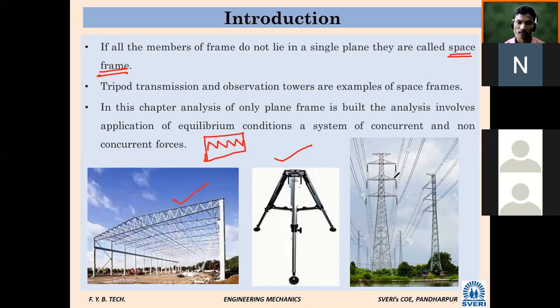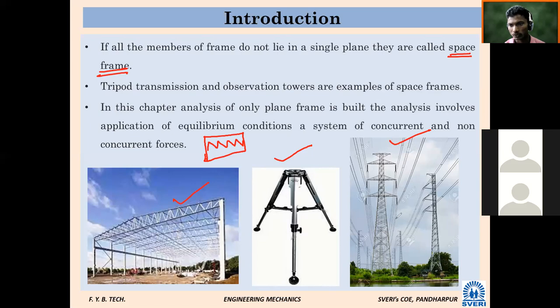Now this is the electrical transmission system. It is very famous. You might have seen it in many places. In this transmission system, a lot of load is going to be there. So what will happen if only one pole is used? The whole load will come only on that one particular pole, and it will either get bent or break. That's why, have you seen in such a transmission system, many members are used in between.